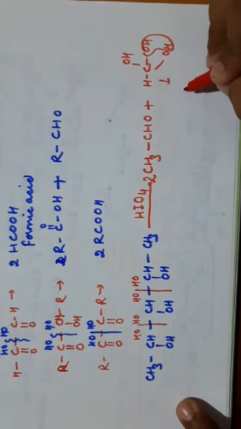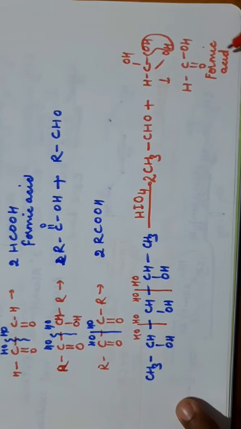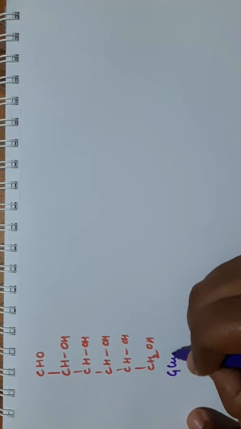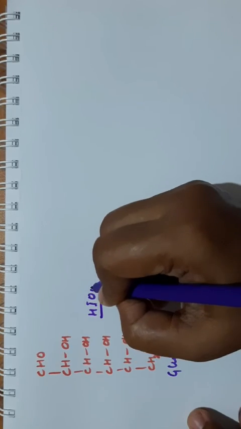So what you will get? HCOOH. So you will get formic acid. So what are the products of this reaction? Acetaldehyde and formic acid. This is the formula of glucose. Let us check how the reaction will take place with HIO4.